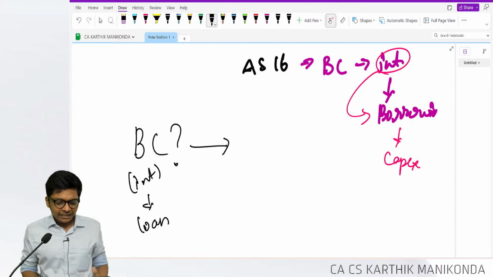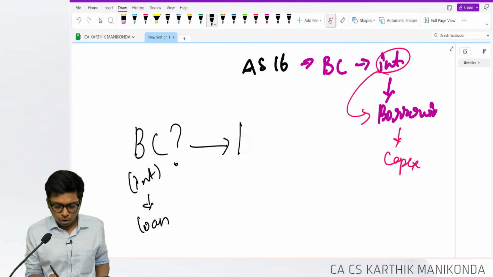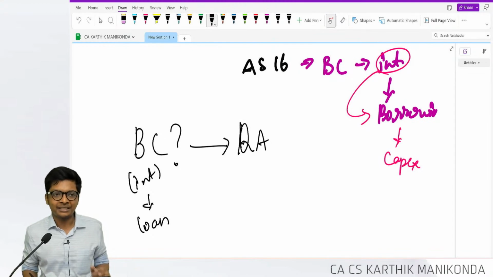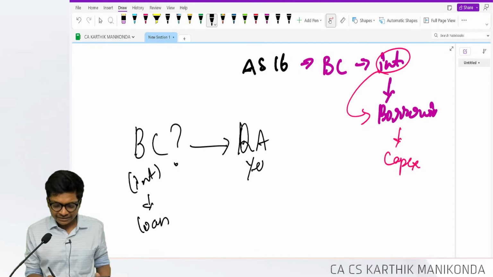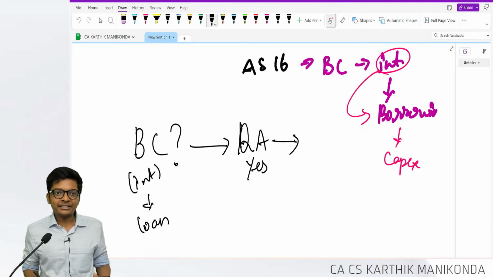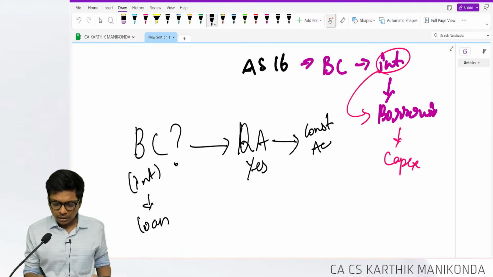Fine. Next I will check, is this borrowing cost incurred on a qualifying asset? If that also the answer is yes, I will check, is there any construction, acquisition or production of a qualifying asset?